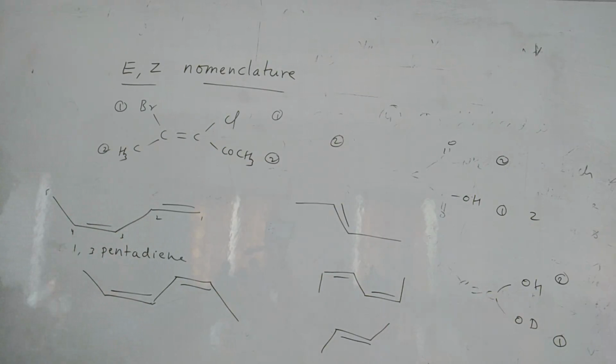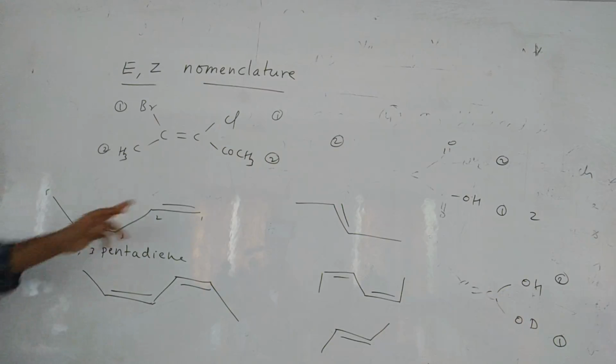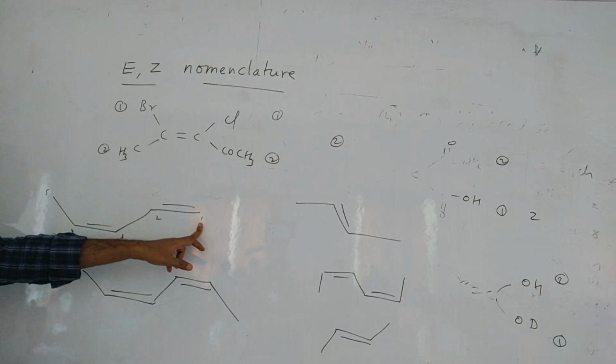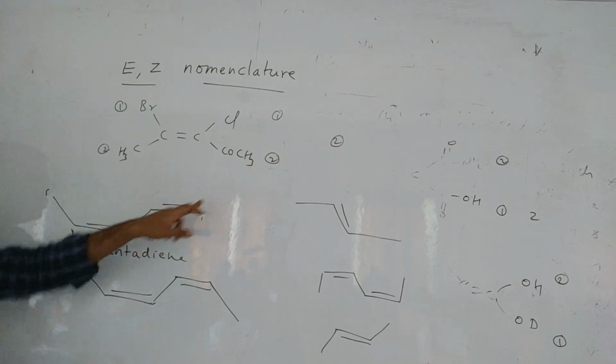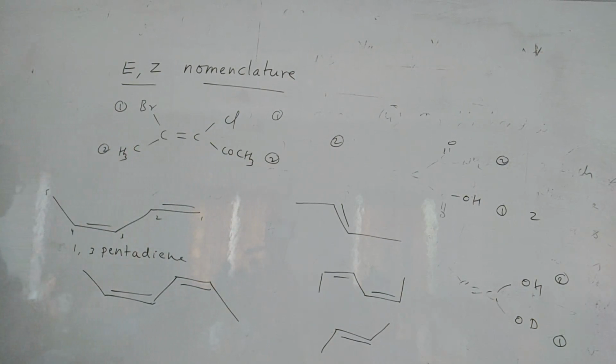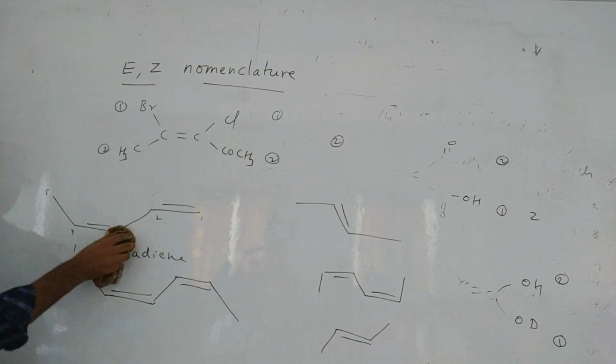Now where will the geometric isomerism be exhibited? In both double bonds, or only in the third double bond? In the first double bond, can we write geometric isomerism? At the first carbon we can't write because both are hydrogen, children. Both are hydrogen, we cannot write. So for the third carbon and the fourth carbon only we can write E/Z. Understanding? So the third carbon, if you take,